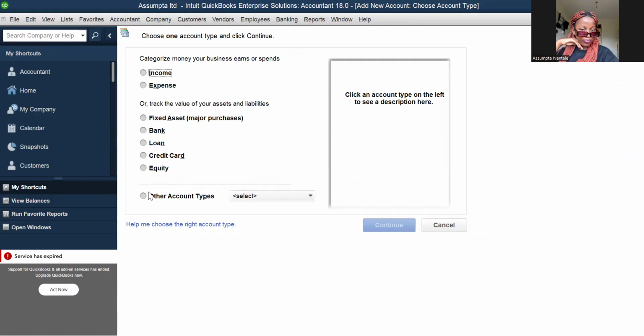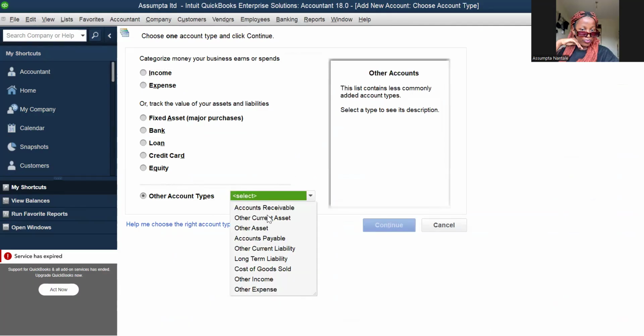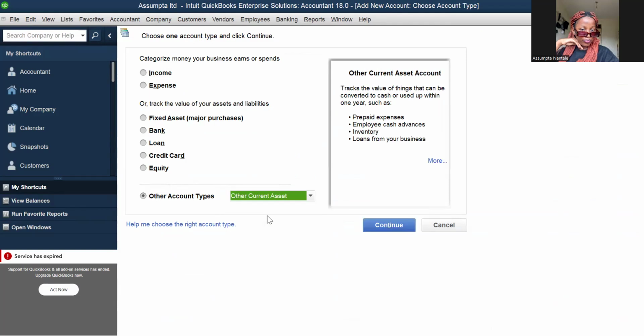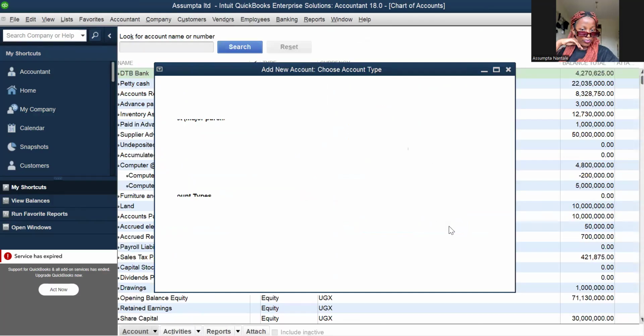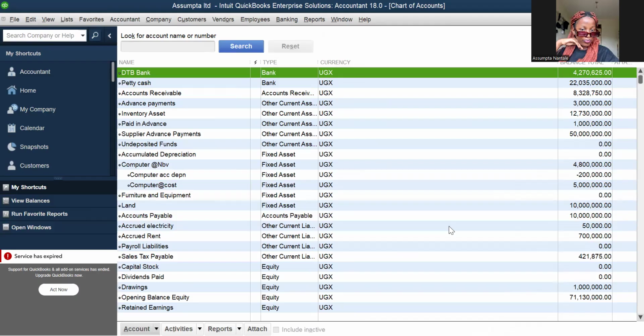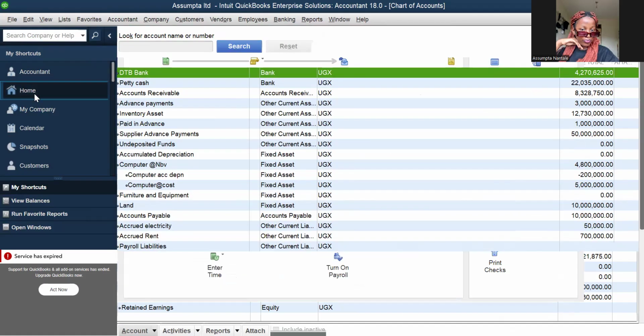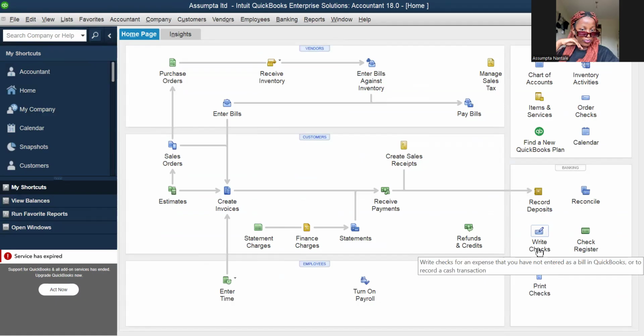Since this is an advance payment, it's an asset. We are going to record it in the account of other current asset. But since I had already created it, I'm not going to create it again because it already exists. Then after recording it, we are going to write a check.